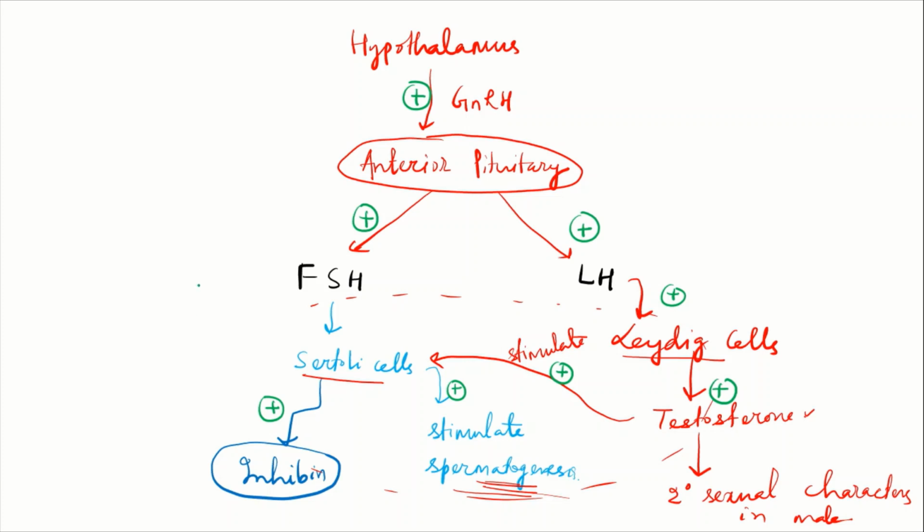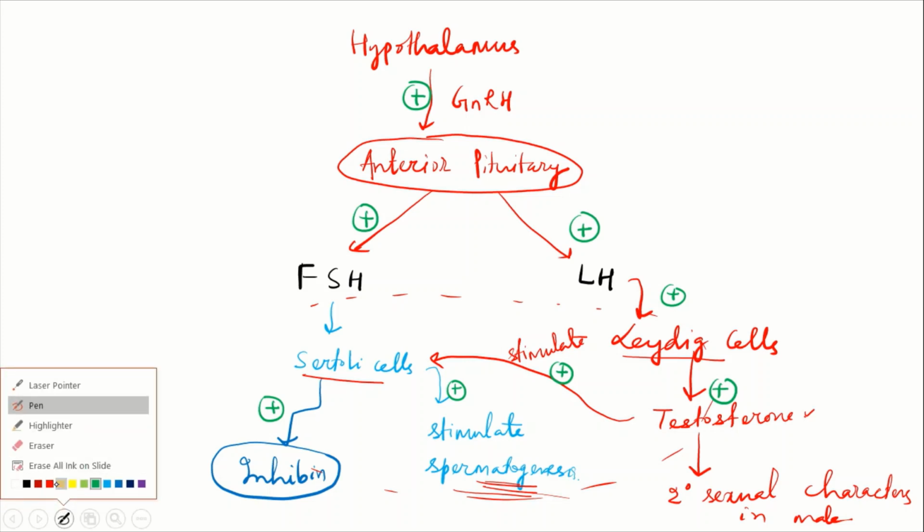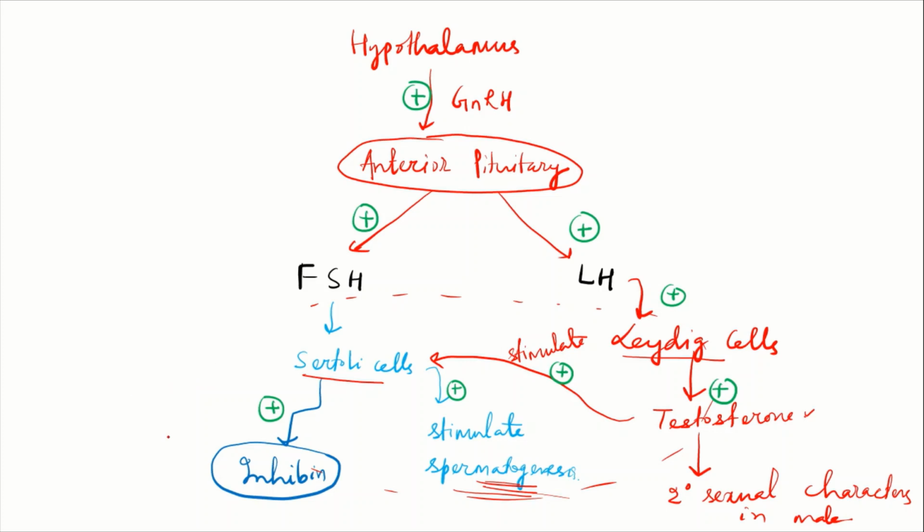Then what about the function of this inhibin hormone? This inhibin hormone will actually give a negative feedback loop. Inhibin will have a negative feedback on the anterior pituitary and the hypothalamus. Negative feedback means it will send a message to stop the secretion of FSH.